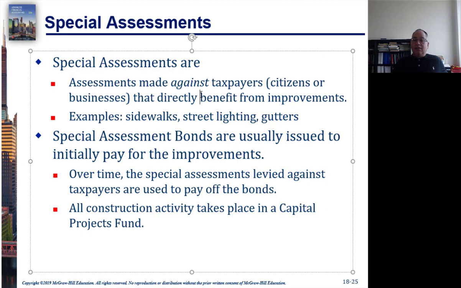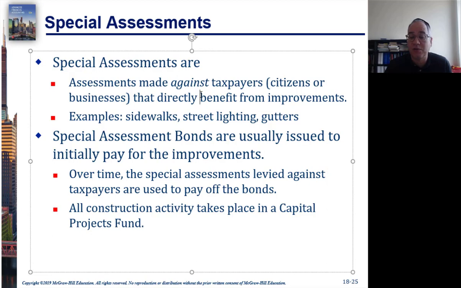But they're designed to provide an improvement to them. So it could be used to pay for sidewalks, street lighting, gutters, streets, sewers, various different projects that are going to directly benefit them.